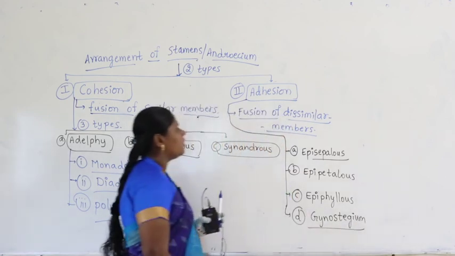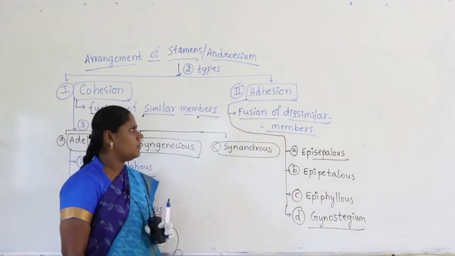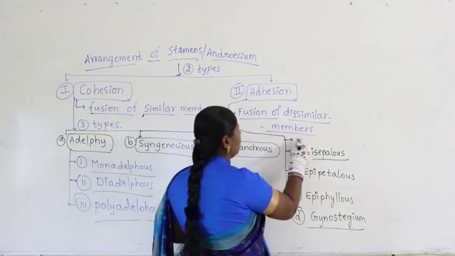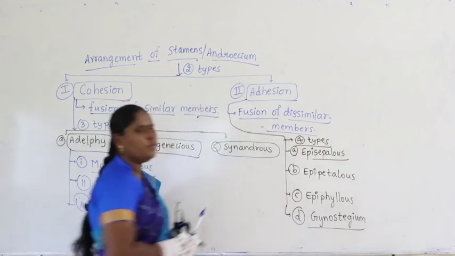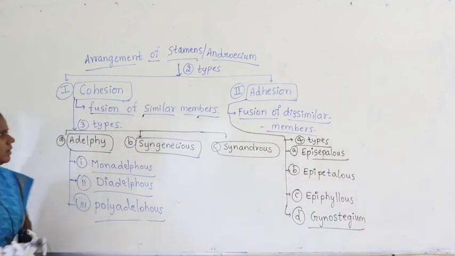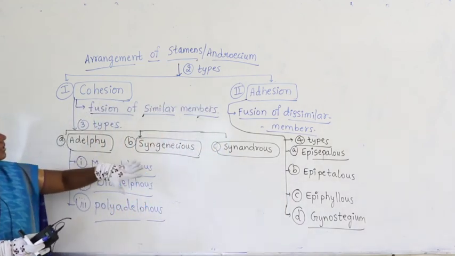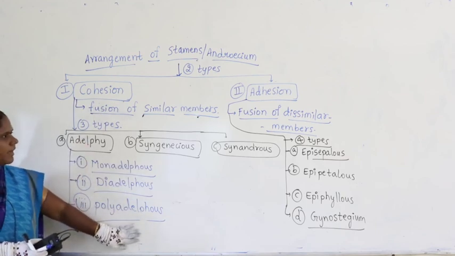All the categories fall in the category called adhesion. So, adhesion is further divided into altogether 4 types. We will discuss each and everything in detail. First, let us have a look at the overall block diagram here.